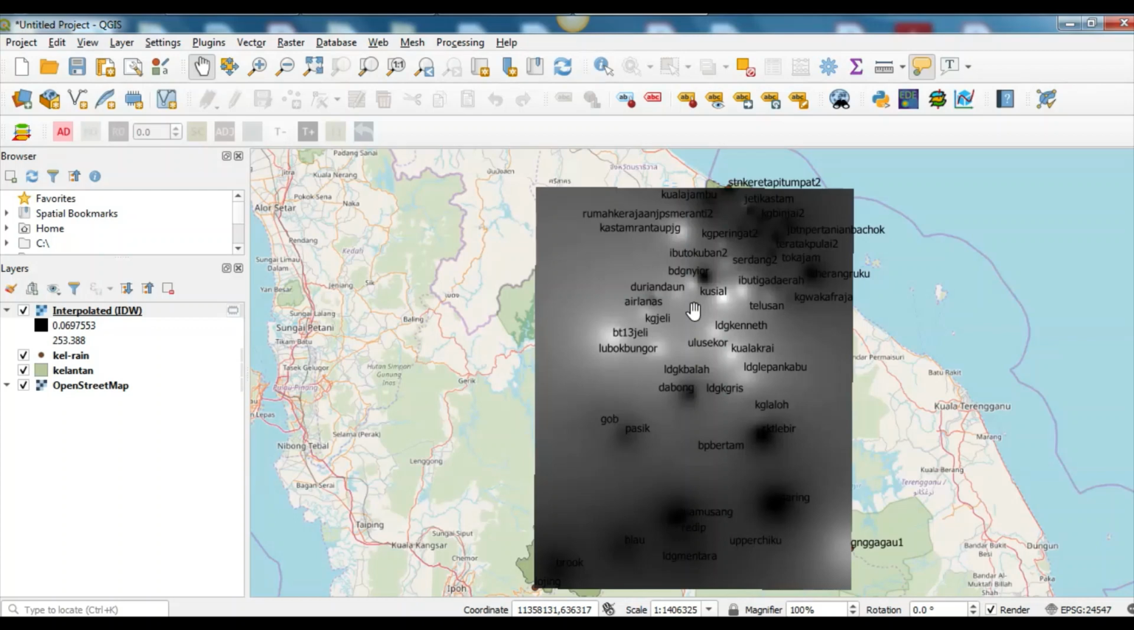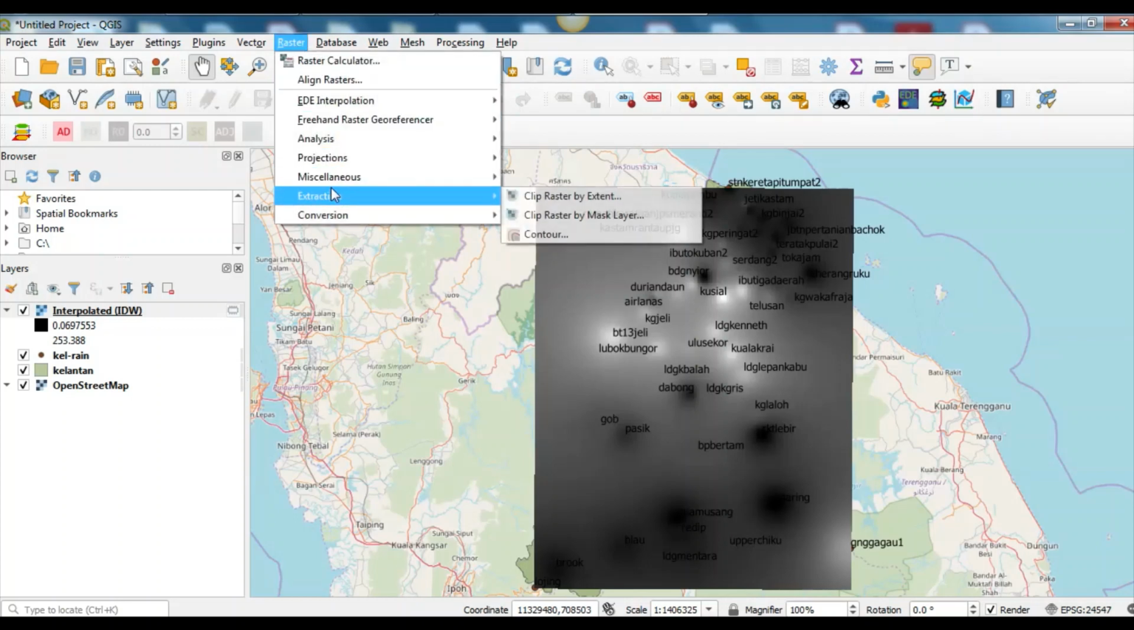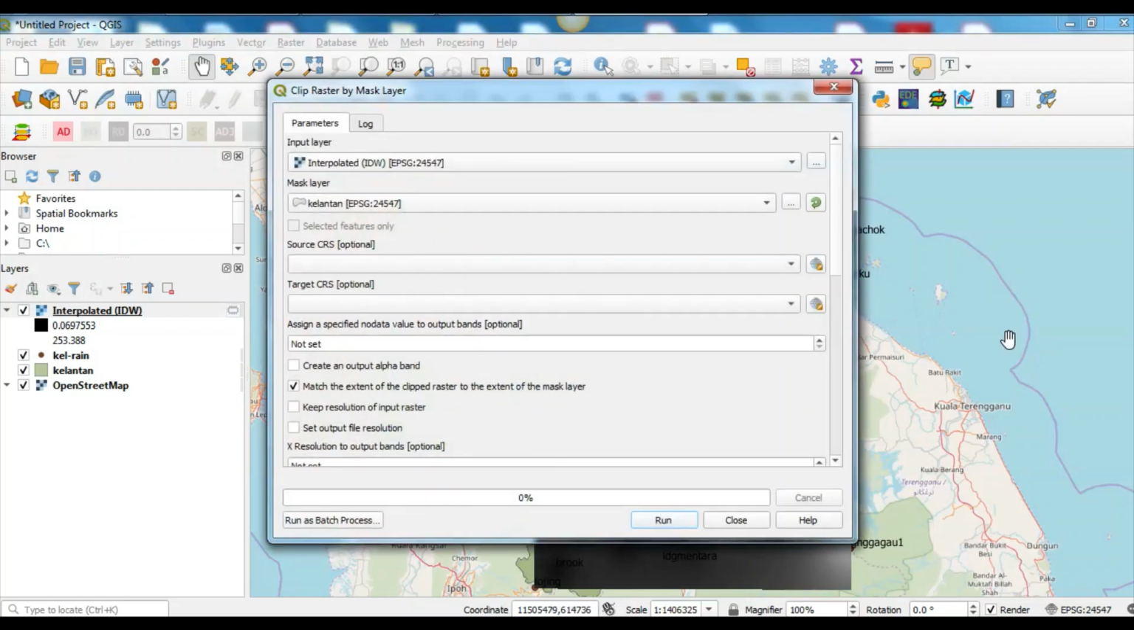Next we want to clip this interpolated IDW with the base map. The next step is to click on Raster, Extraction, and choose Clip Raster by Mask Layer. For this one, QGIS already detects the interpolated IDW, and the mask layer is the Kelantan base map, so leave it as it is.